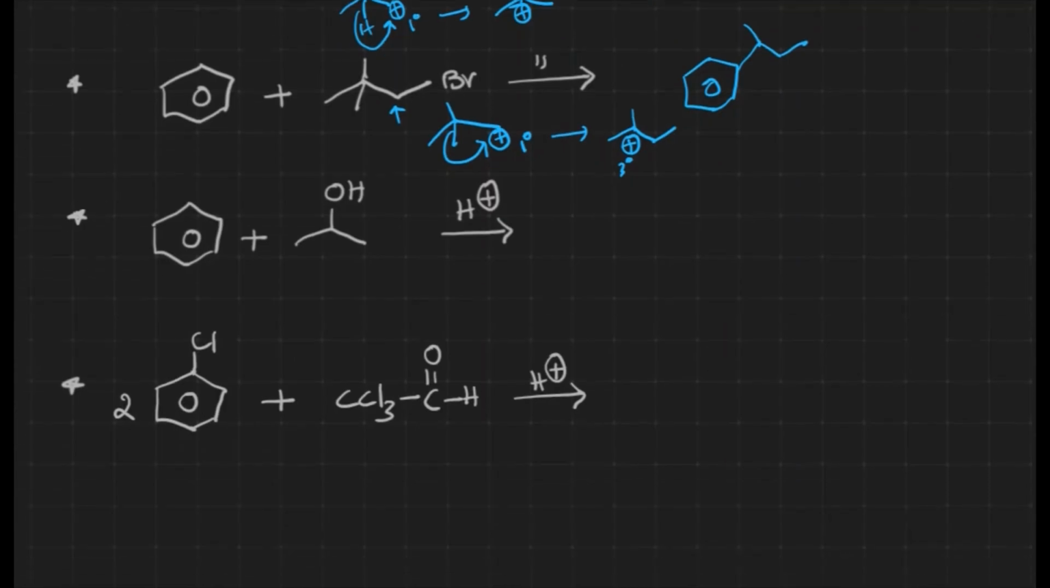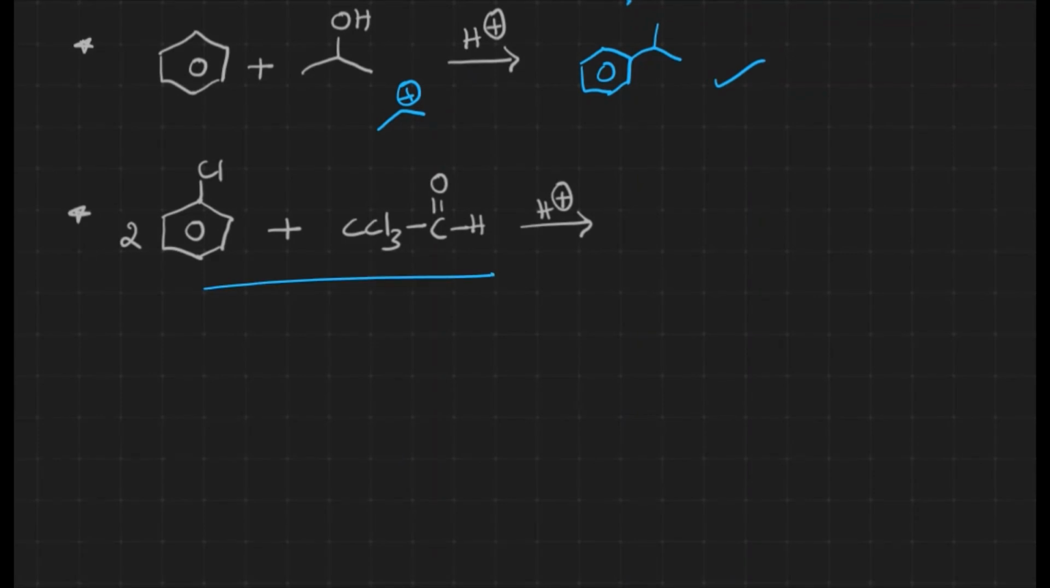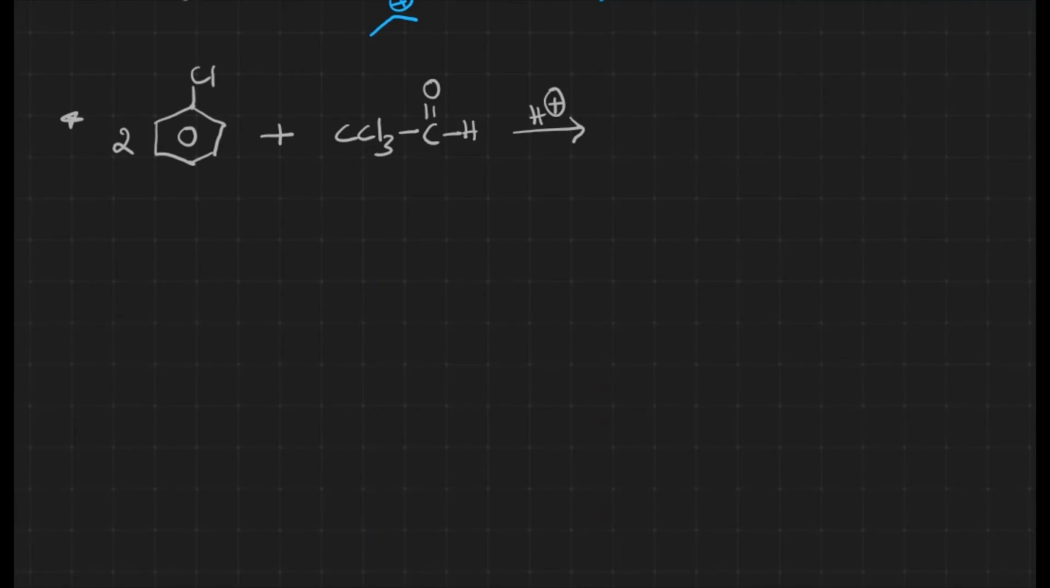And in the same way, as we have already discussed, with alcohol and dilute acid, elimination of water takes place and a carbocation is generated. Benzene attacks this carbocation and we can expect this kind of product. This is how it takes place. Now let's see how this particular reaction takes place. We have 2 moles of chlorobenzene and 1 mole of chloral, or we can also call it trichloroacetaldehyde.